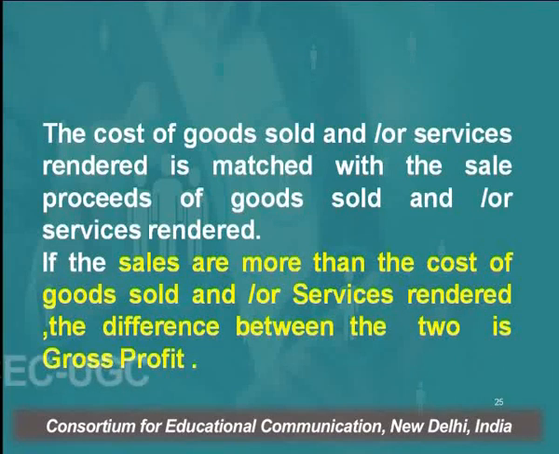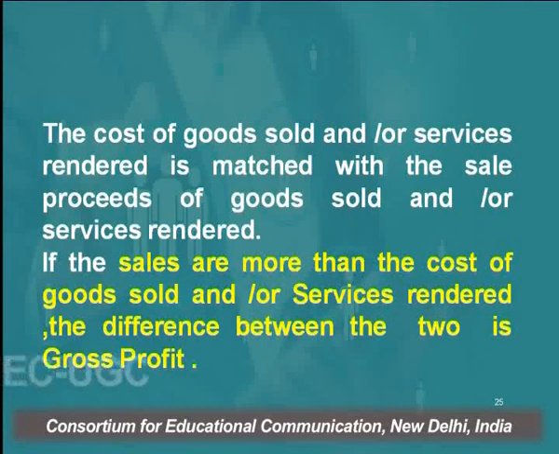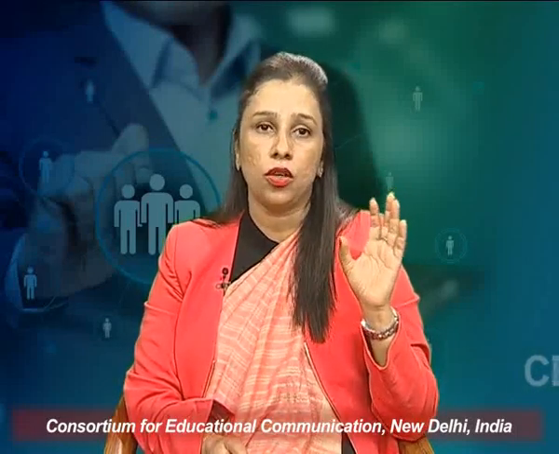If the sales are more than the cost of goods sold, which is generally known as COGS, or services rendered, the difference between the two is known as gross profit. If it is a reverse case, if the cost of goods sold is more than the sales, if your expenses are more than the sales, the difference is known as a gross loss. Either of these two will appear in the trading account, either gross profit or gross loss. So how to calculate this gross profit?